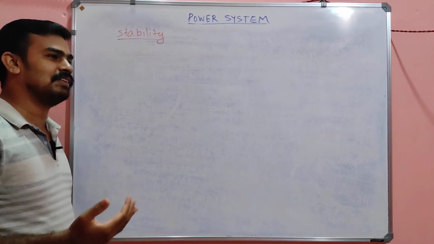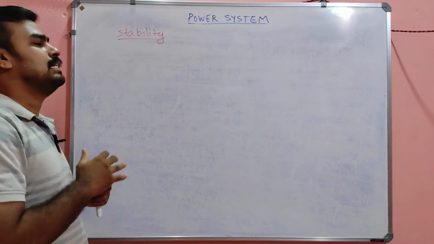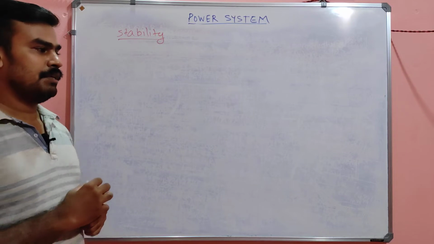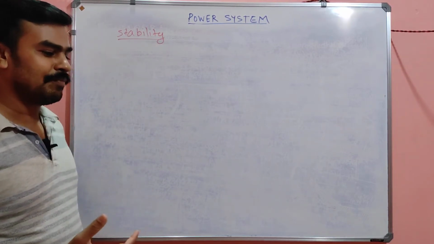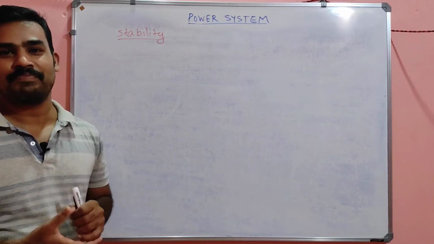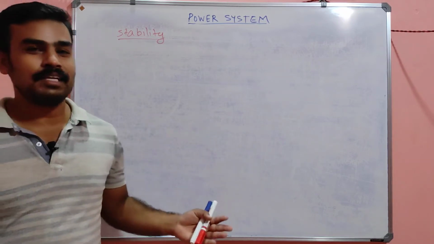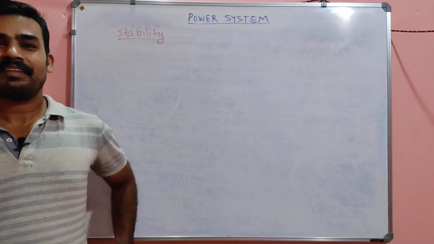See, in electrical engineering, if you go deeper and deeper into the subject, you will feel that everything is the same actually. There will not be any distinction between subjects. Clear?